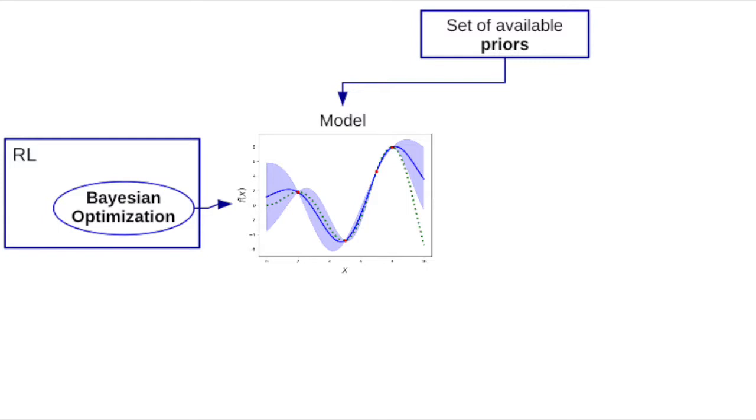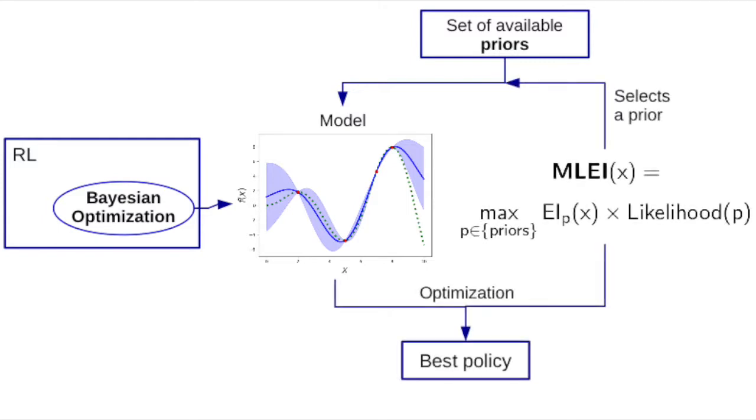to unknown situations. In this work, we assume that a set of predefined priors is available, but we do not know which one best matches the current situation. To exploit these priors, we introduce a novel acquisition function for Bayesian optimization that balances between how likely the prior is given the data and how helpful this prior can be for the optimization. We call this acquisition function most likely expected improvement, or MLEI.